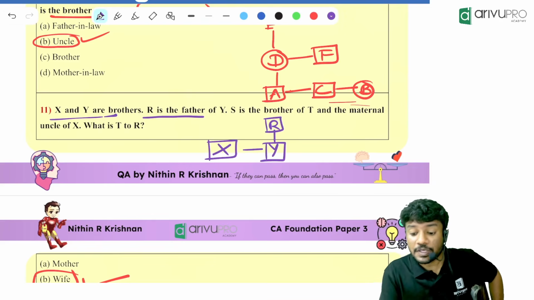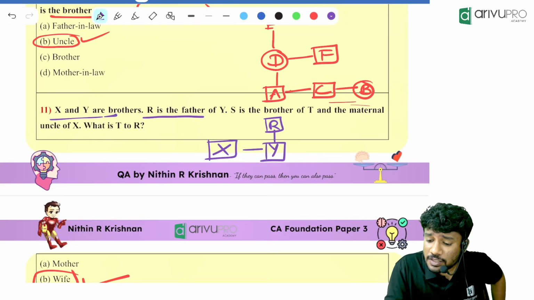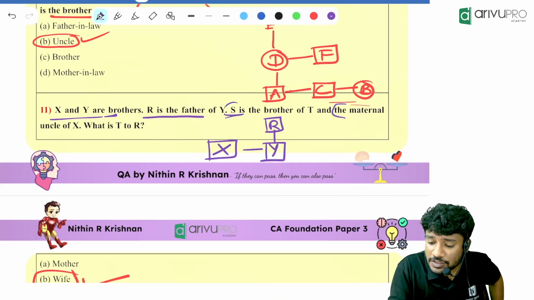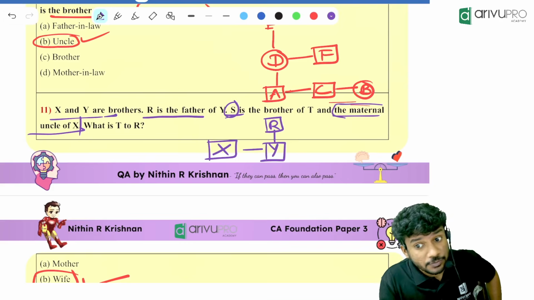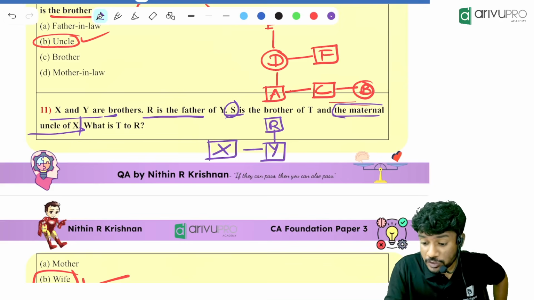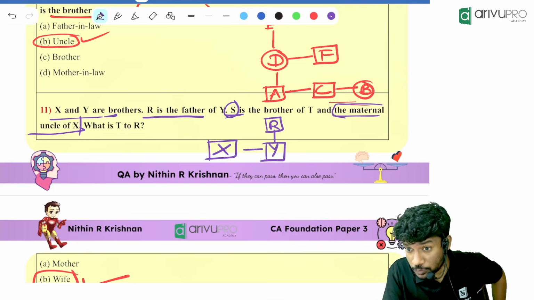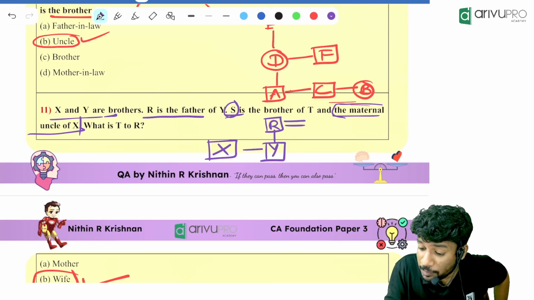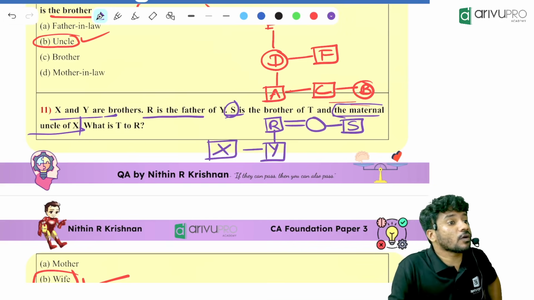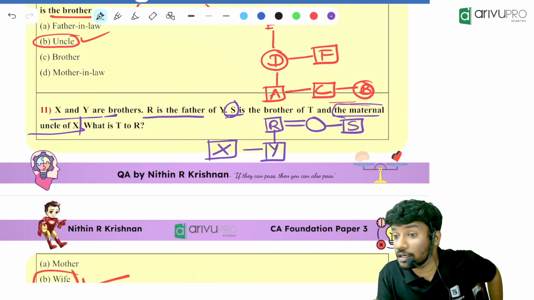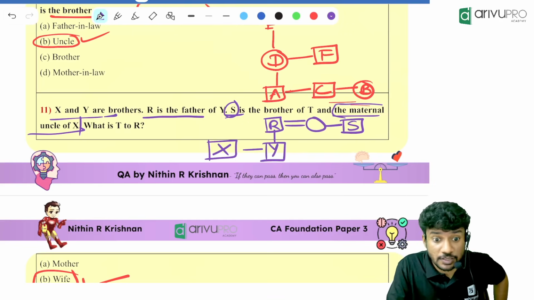Then, S is the brother of T and the maternal uncle of X. That means S is the maternal uncle of X. Maternal uncle means mother side uncle. So X is having a father whose name is R. That R will be married to a lady, and that lady will be having a brother named S. Then only X can call that person uncle. Otherwise he can't call that person uncle.